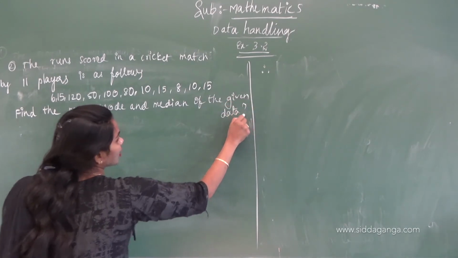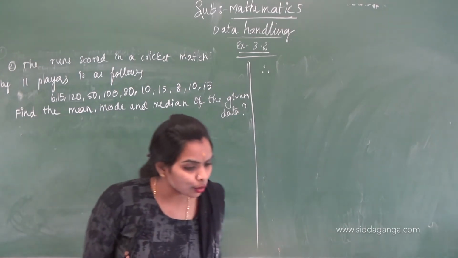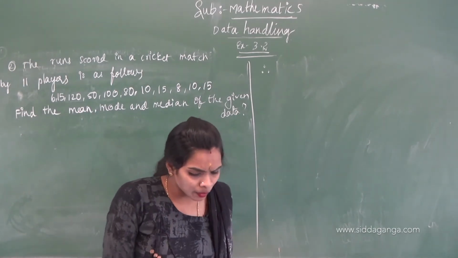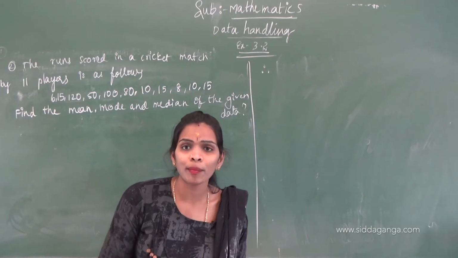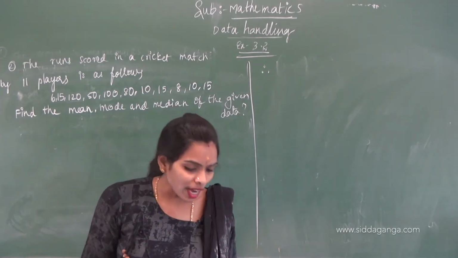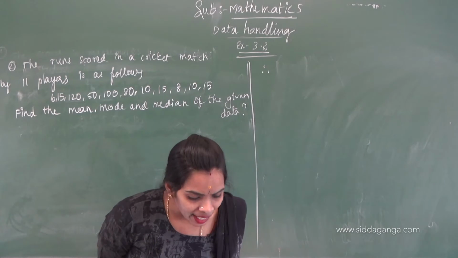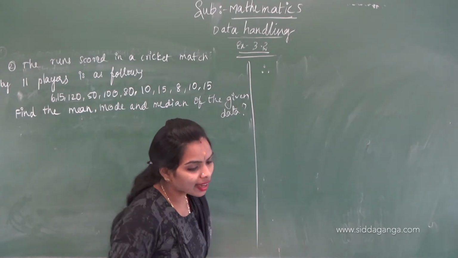Here, children, some scores of cricketers by 11 players are given. We have to find mean, median and mode for the given data.